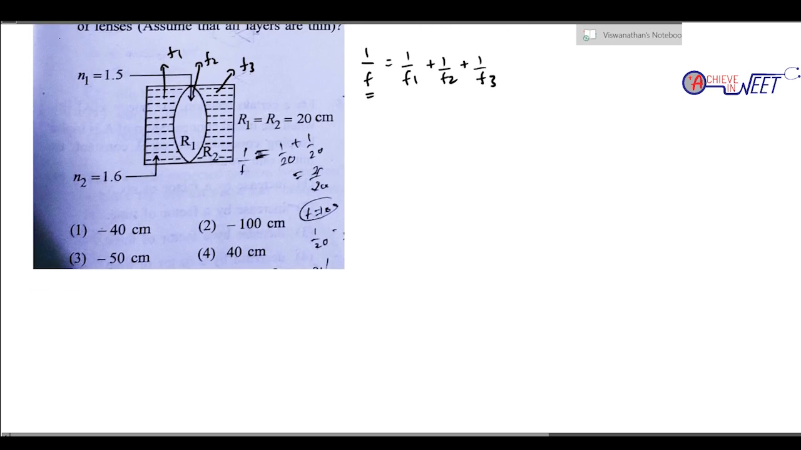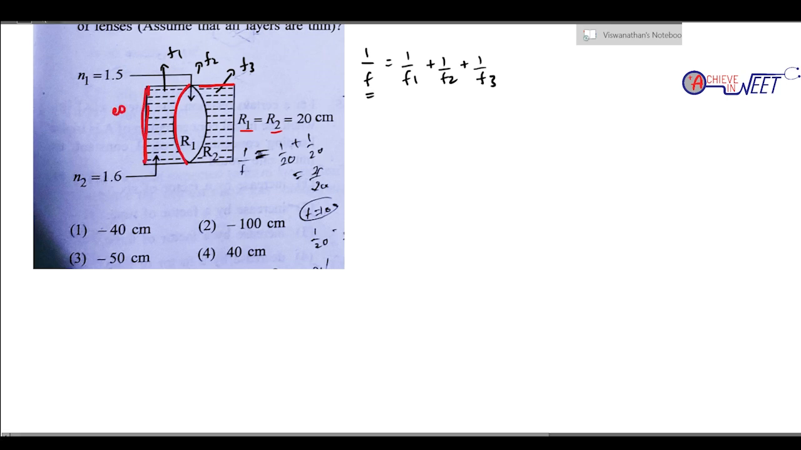So first we'll look at f1. How are we going to find f1? We are going to take this as r1 and this as r2. For f2, this is going to be my r1 and this is going to be my r2. For f3, this is going to be my r1 and this is r2. So we need to take each case separately. The radius is given as 20 centimeters, and obviously for the straight line, we know the radius is infinity.